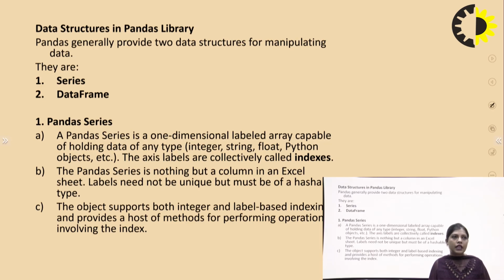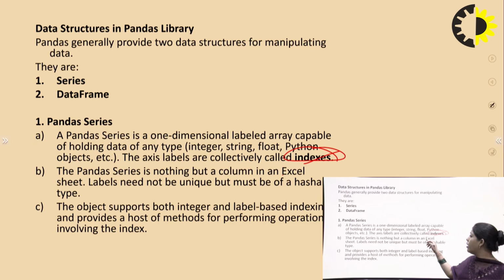In Pandas, a Series is a one-dimensional labeled array capable of holding data of any type. The axis labels are collectively called the index. The Pandas Series is nothing but a column in an Excel sheet.